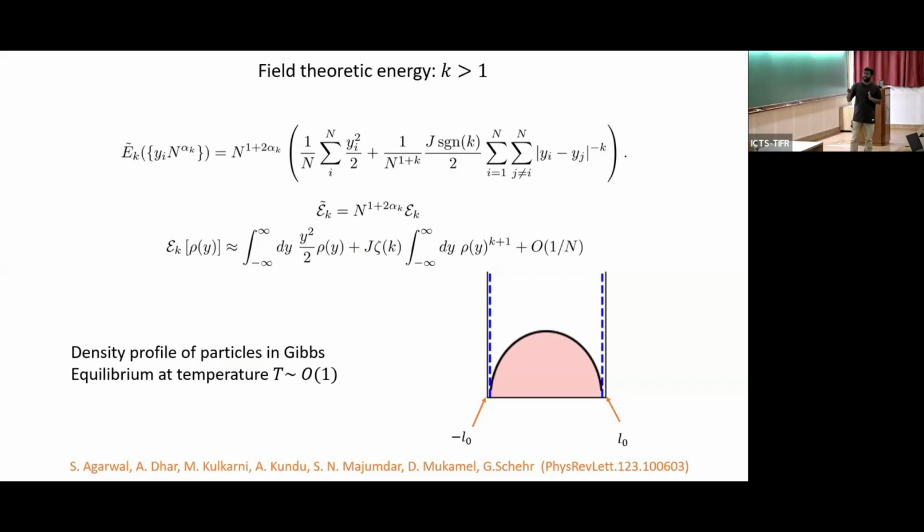And it turns out that the particles in equilibrium, because we are talking about low temperature, entropy is not important, so it's effectively like a zero temperature ground state. There, the density is bounded between minus L0 and L0. Basically, it has a finite support. It does not have the smooth tails generally expected of systems with some temperature and confinement.